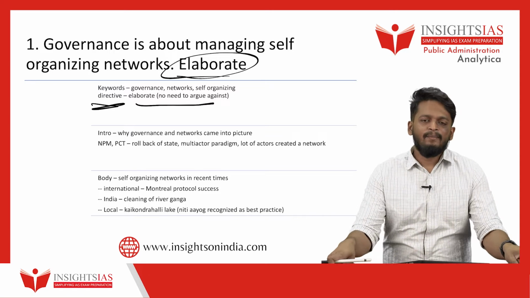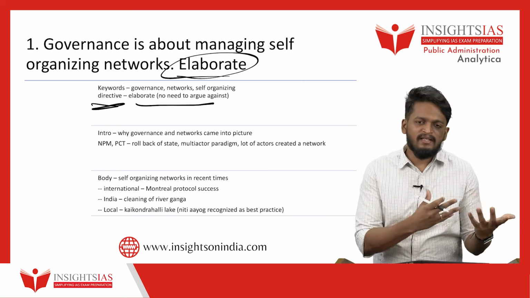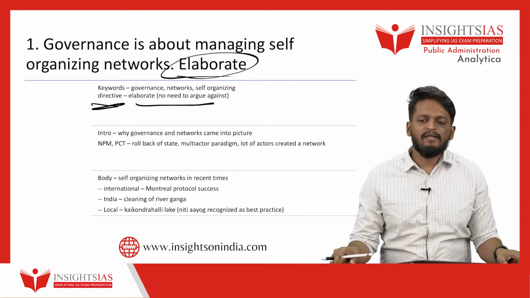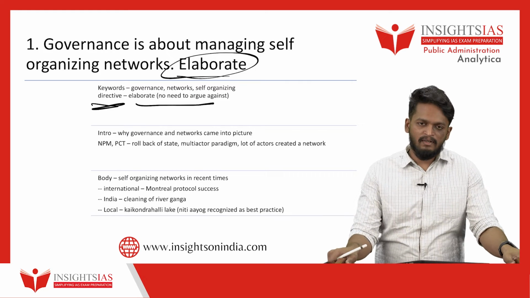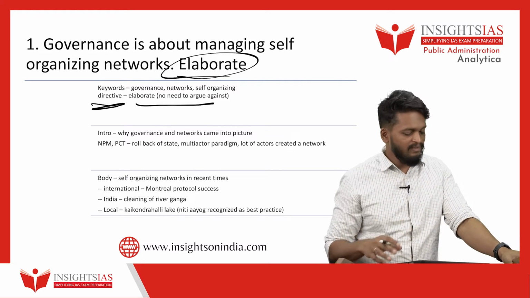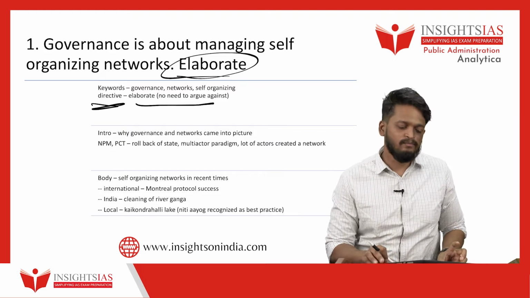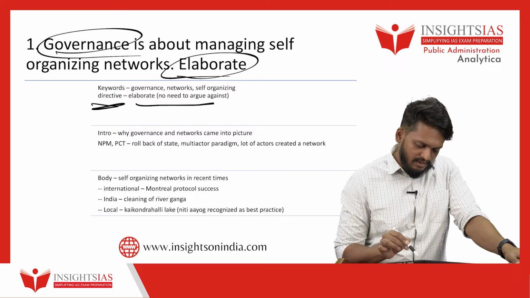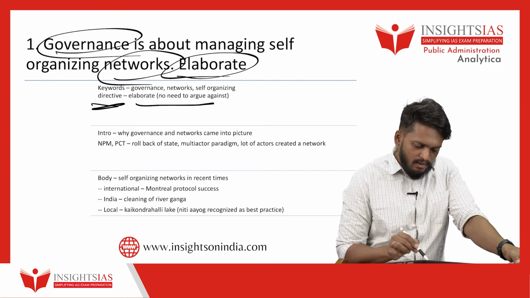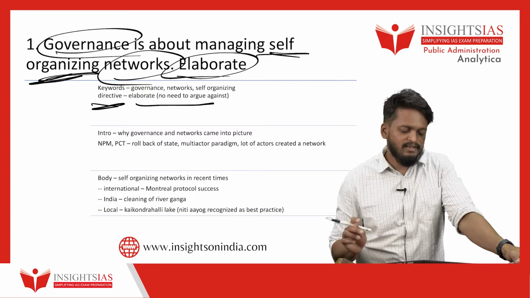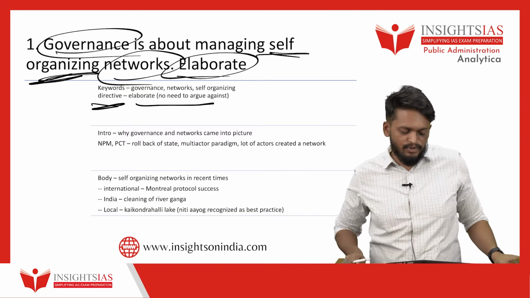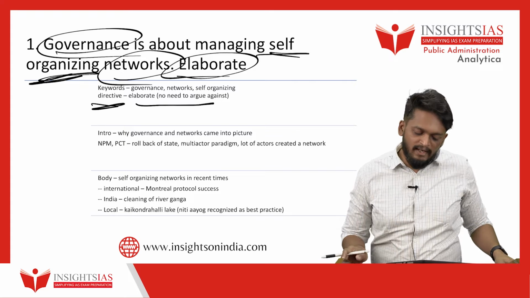When the directive is elaborate, you don't need to argue against the statement. What you need is just to give some explanation, examples if possible, and some evidence to show that the given statement is to some extent true. That is the meaning. Now coming to keywords. Governance is a keyword, and networks is a keyword. Self-organizing is the description, and that can also be considered a keyword for this question. So there are 3 keywords and 1 directive.